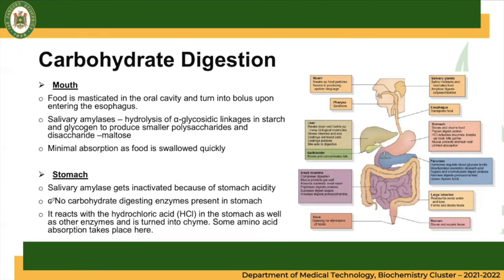So next in our topic is carbohydrate digestion. How are foods like rice and bread digested in our body to produce energy? First, digestion starts with our mouth. Food is masticated in the oral cavity and turned into a bolus upon entering our esophagus.